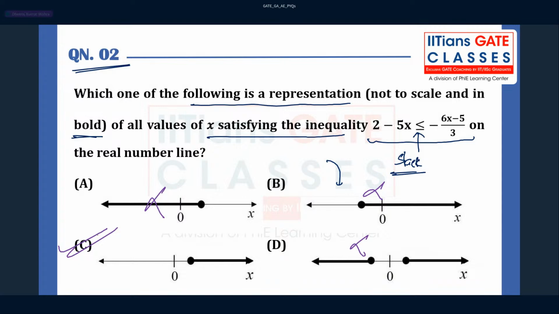How many of you got the answer here, guys? 1 by 9. Provided you have to focus on the calculation part, because I always solve questions live. I don't have any solutions. So whatever strikes in my mind, just like a student, we are solving the question. Do you understand this, guys?